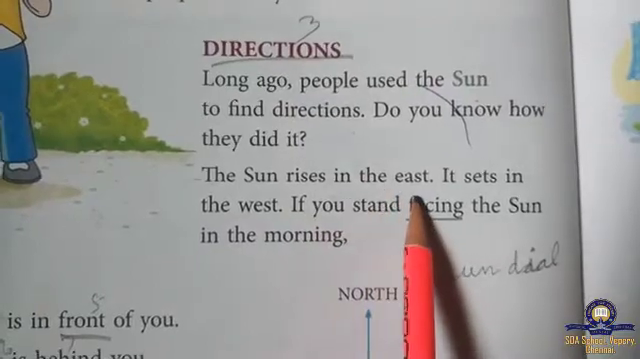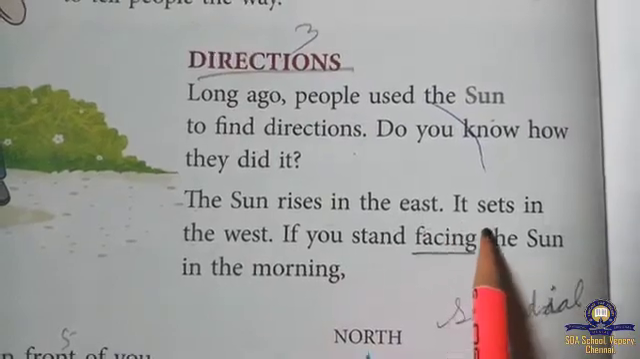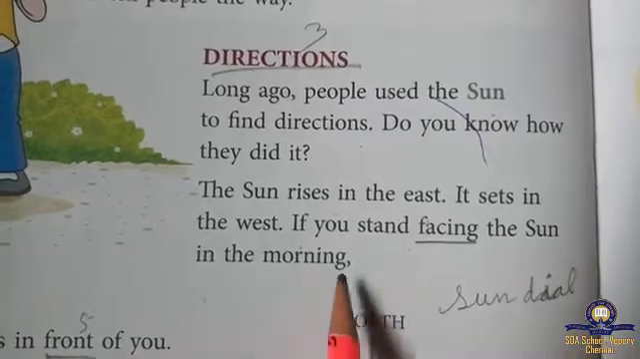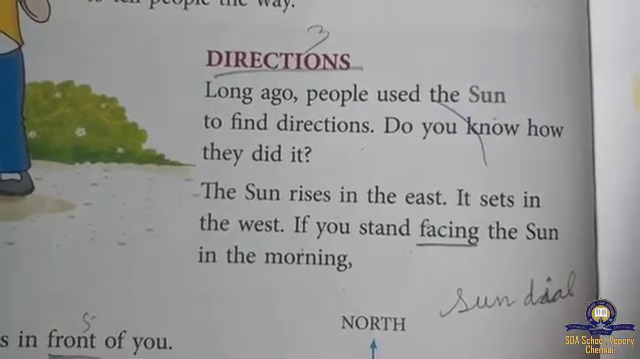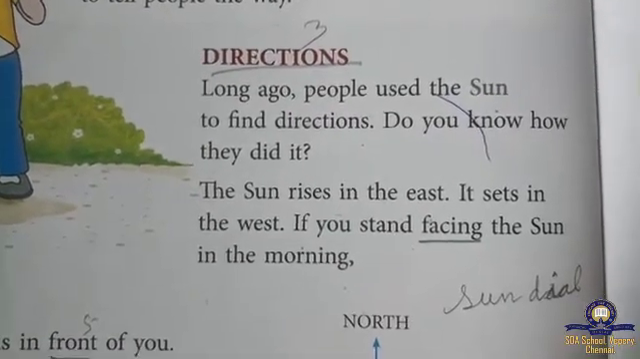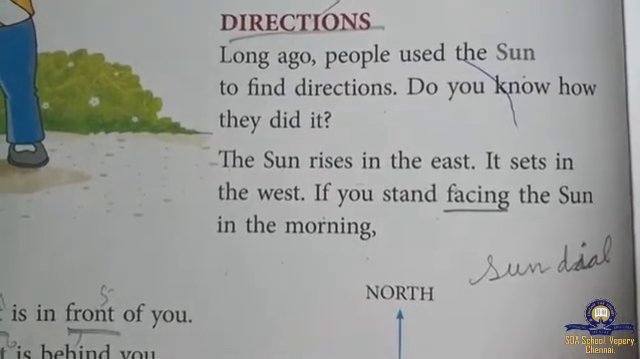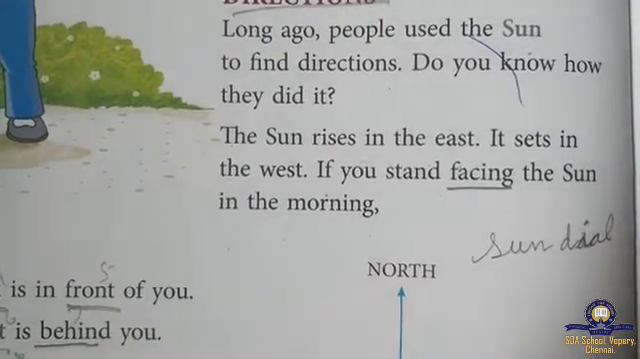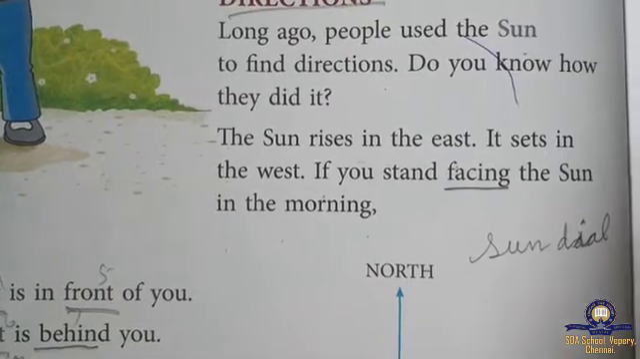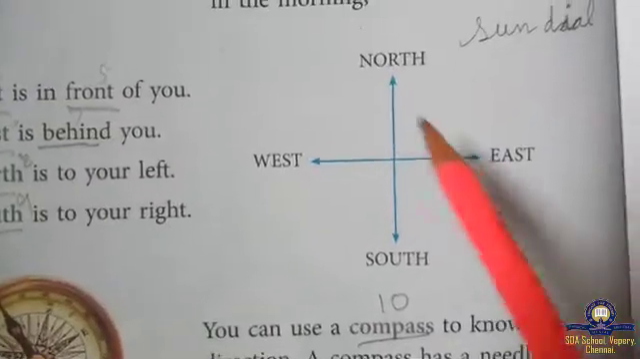The sun rises in the east. Where the sun rises, that is the east. It sets in the west. If you stand facing the sun in the morning, it is east. Back of you is west. Left hand side is north. Right hand side is south.